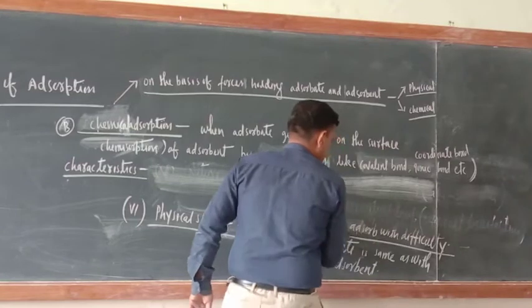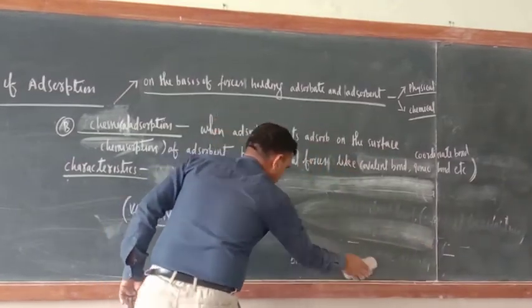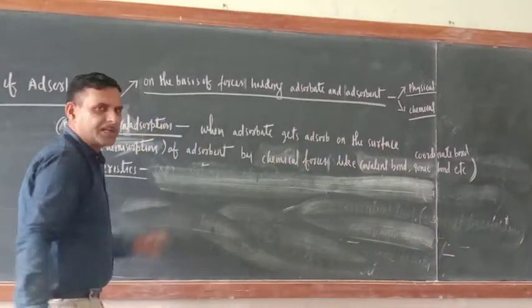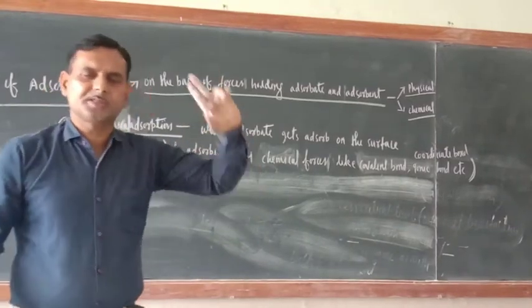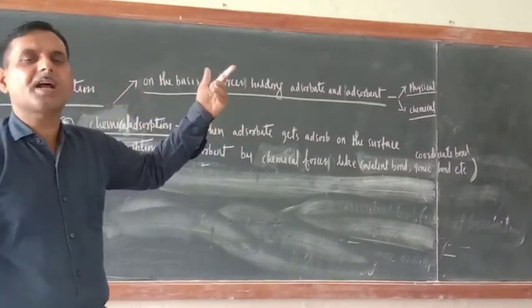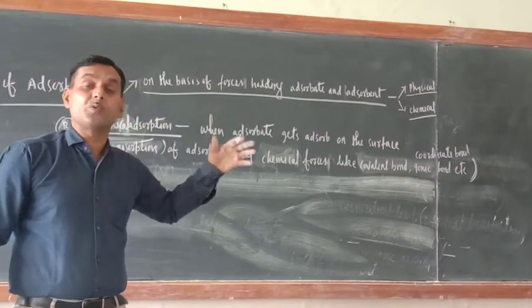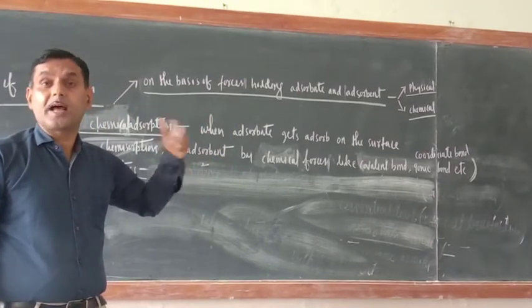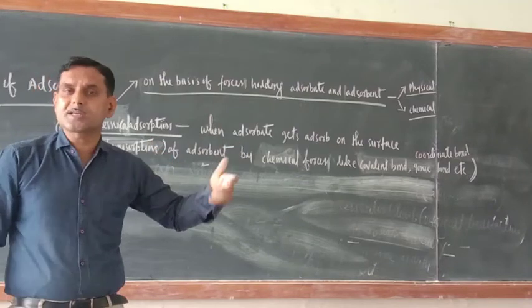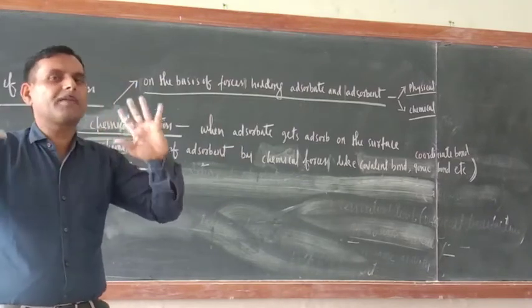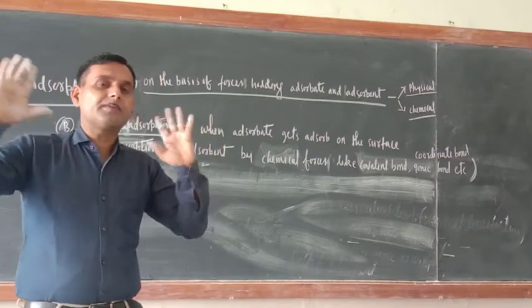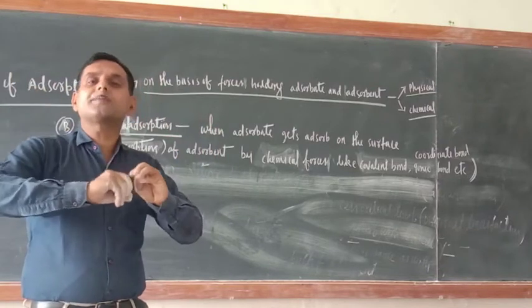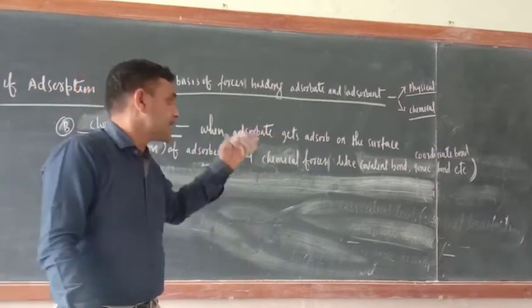So just try to understand. One thing I would like to clarify here. Physical forces means van der Waals forces, and in van der Waals forces there are so many forces like Keesom forces, London forces, dipole induced forces. Means van der Waals forces is itself a conglomeration of so many types of forces.